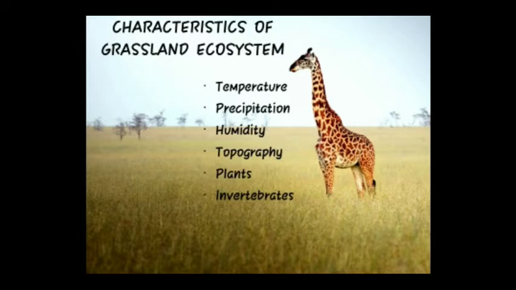2. Precipitation. Precipitation indicates the quantity of rainfall or snow that a region receives. The tropical grasslands get the maximum rainfall of around 60 inches in a year. Temperate grasslands get around 40 inches in a year. Although flooded grasslands are already wet, they receive lesser rainfall, approximately 30 to 40 inches in a year.